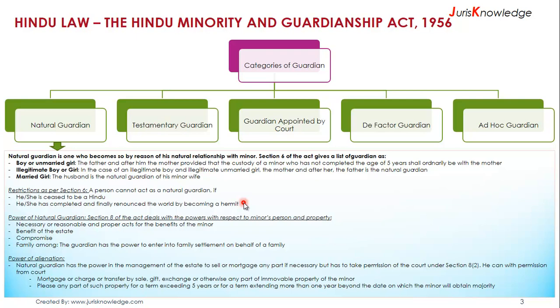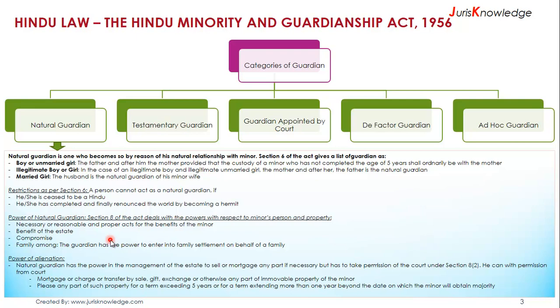There are some restrictions imposed as per Section 6 in the Act, and it says the person cannot act as a natural guardian if he or she ceases to be a Hindu, or if he or she has completely and finally renounced the world by becoming a hermit.